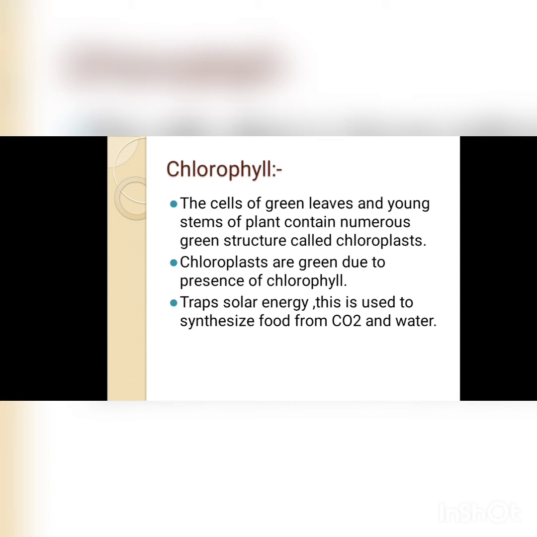It is present in the chloroplast. Now what is chloroplast? Chloroplasts are the cells which are present in the leaves, and these are green in color due to the presence of chlorophyll. Clear? And they are trapping the sunlight and synthesizing the food from carbon dioxide and water. So it is all about your chlorophyll.